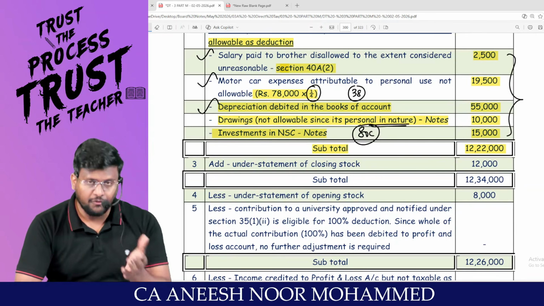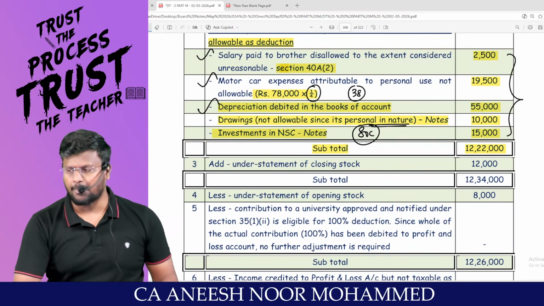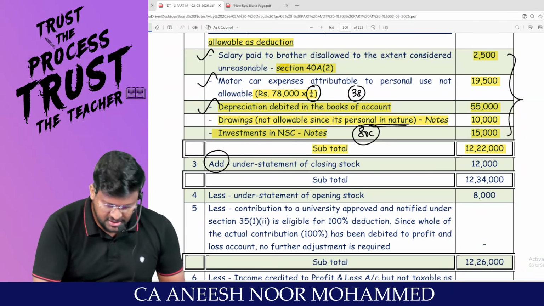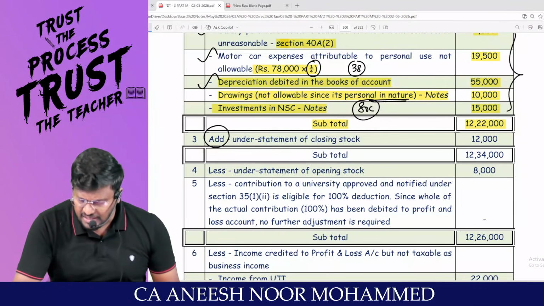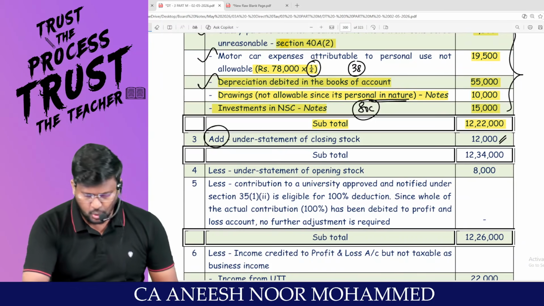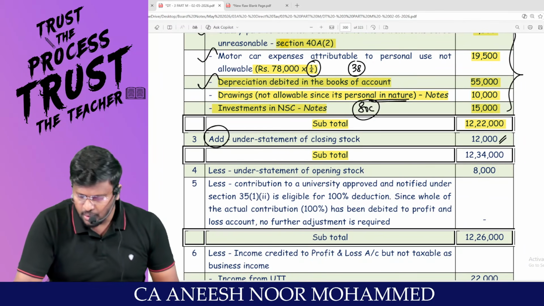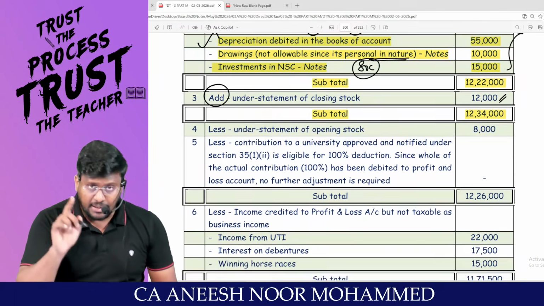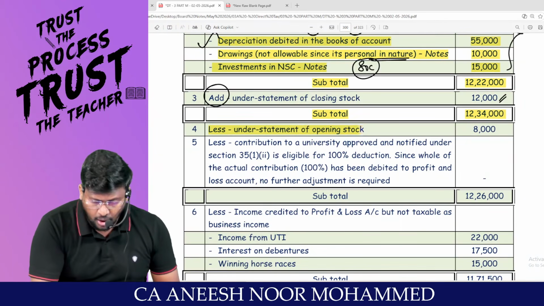You tell me, if closing stock increases, what will happen to net profit? Net profit increases at understatement of closing stock 12,000. So the subtotal is 12,34,000. And the accountant has missed to record opening stock.